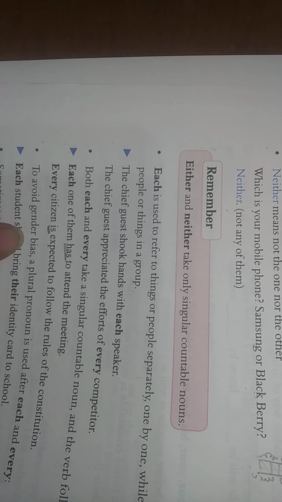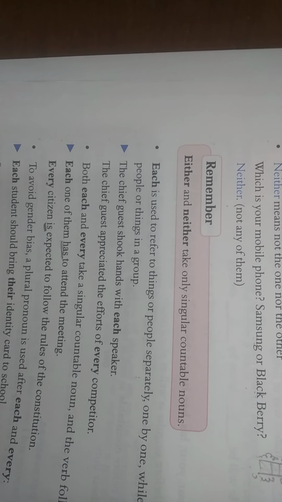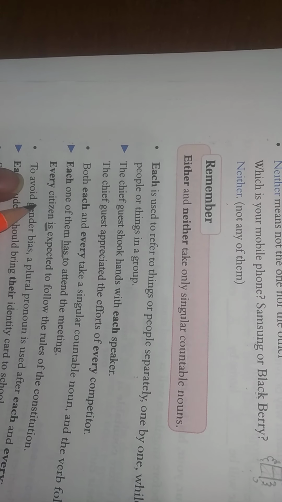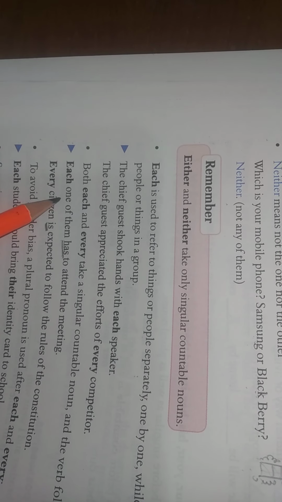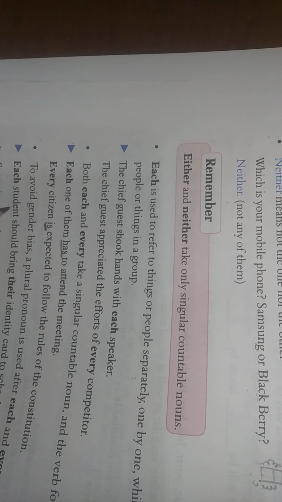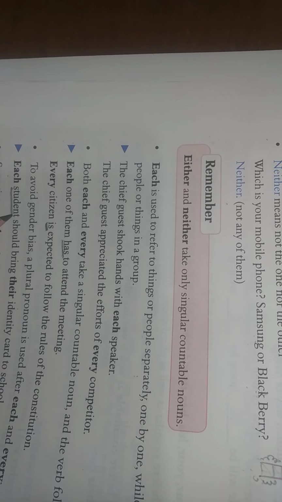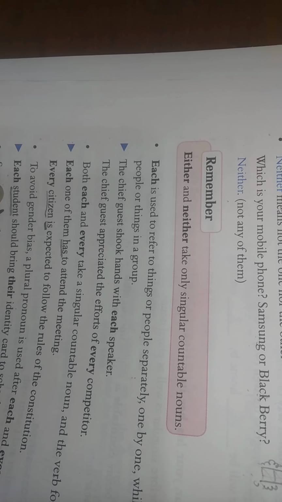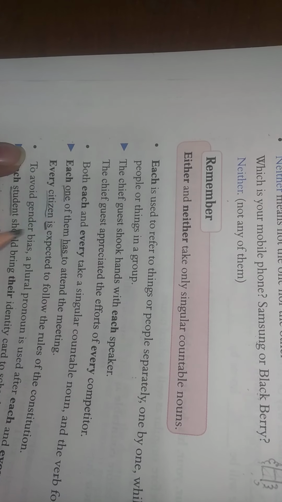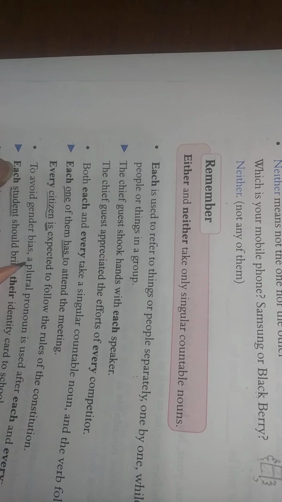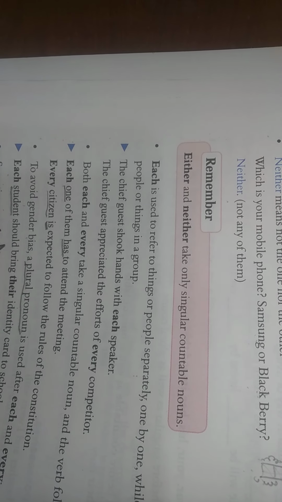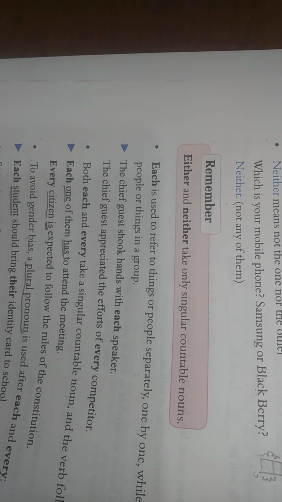To avoid gender bias, a plural pronoun is used after each and every. So to avoid the gender bias, a plural pronoun means like each one. Here, like each student, this is the pronoun for all the students, or for all the people. So each student or everyone. That is why a plural pronoun is used to avoid the gender bias. Should bring their identity card to the school.